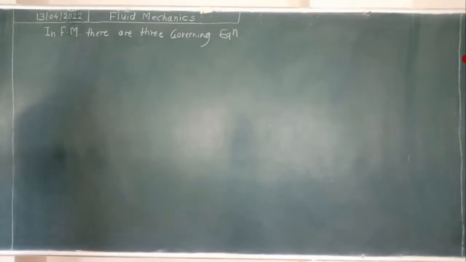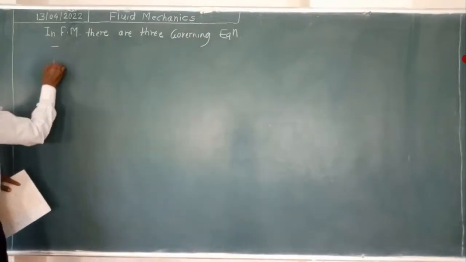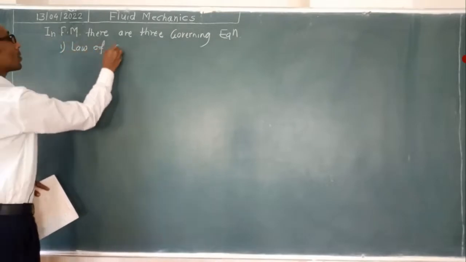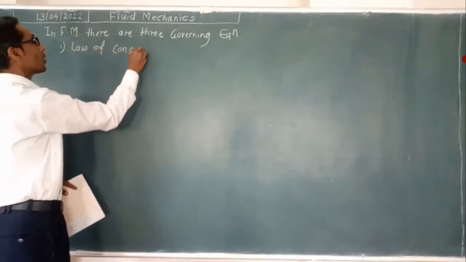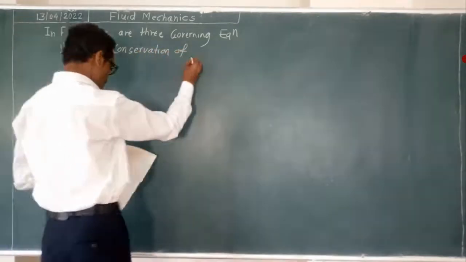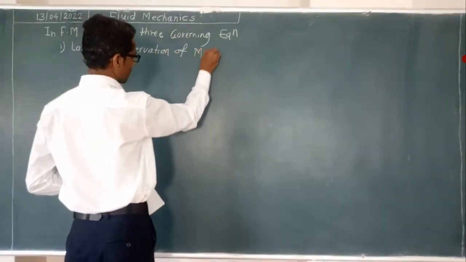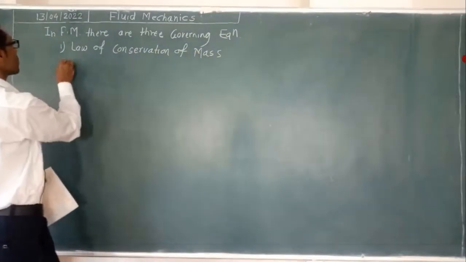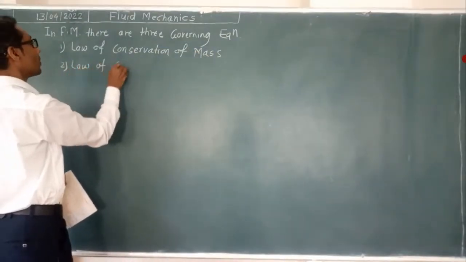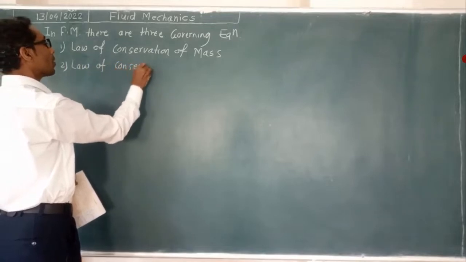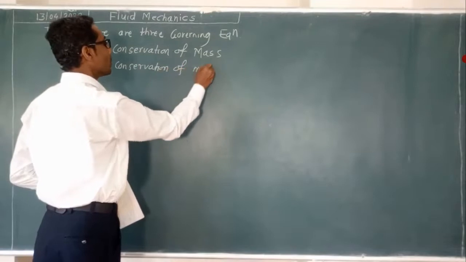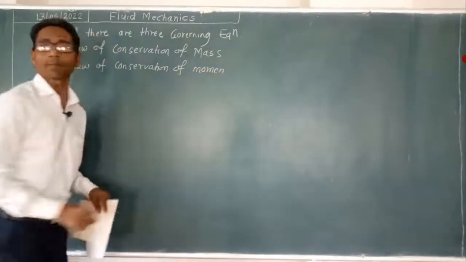First equation is what? Law of conservation of mass. Second is law of conservation of momentum. Momentum means product of mass into velocity.